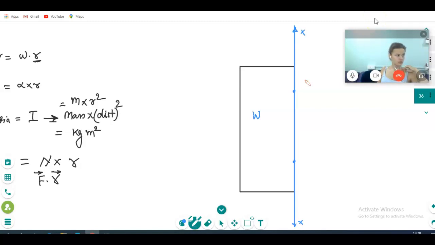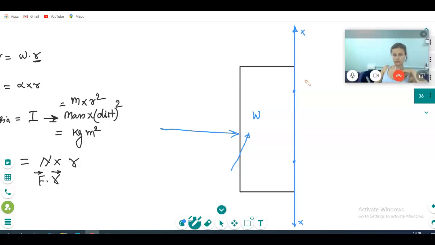Is it clear? Yes. You understood this axis of rotation. The door is rotating about this axis of rotation. Now you tell me in which direction you are applying the force. If the door is fixed like this, are you applying force in this direction, or this way, or this way?